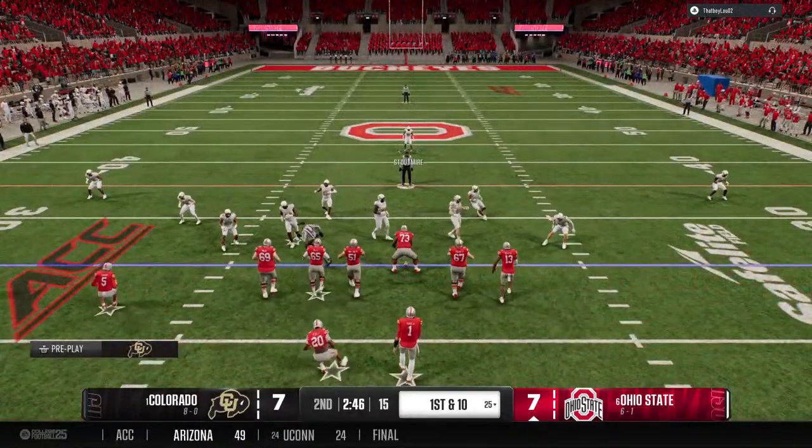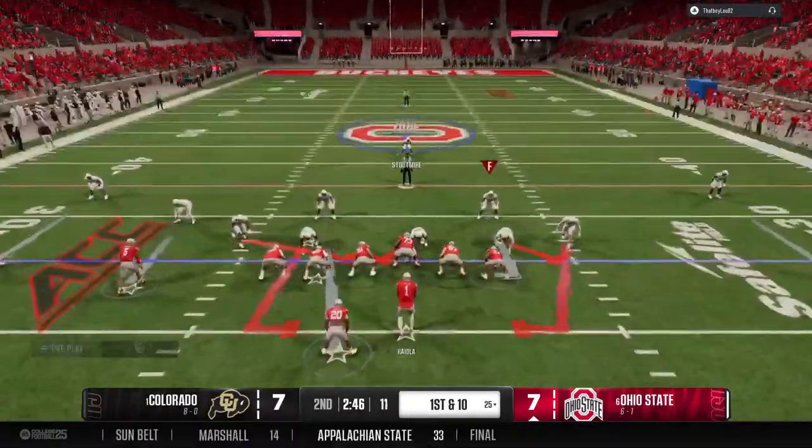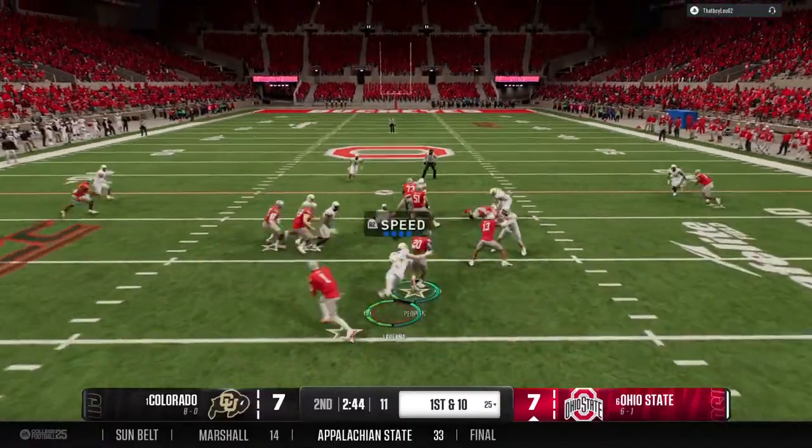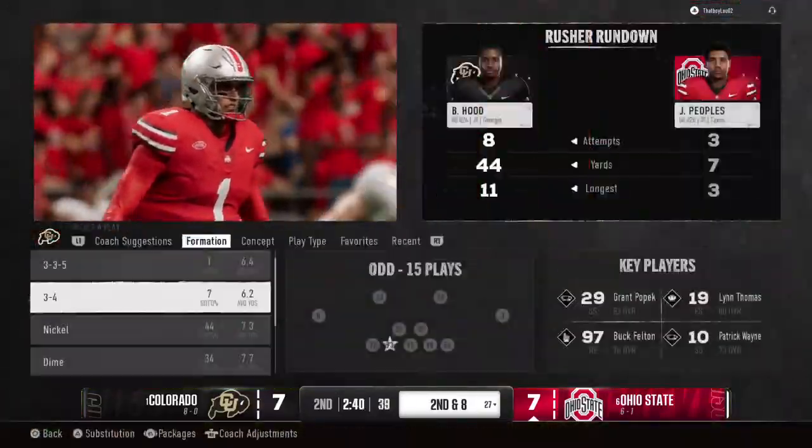And the Ohio State offense comes back onto the field. Great possession last time. They punched it into the end zone. Can the defense come up with a stop this time? A gain of 2 yards. Now it's 2nd down and 8.